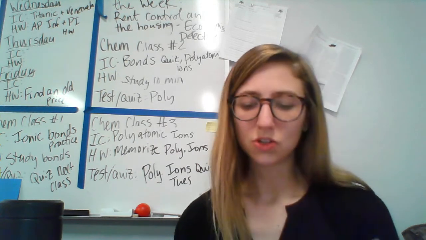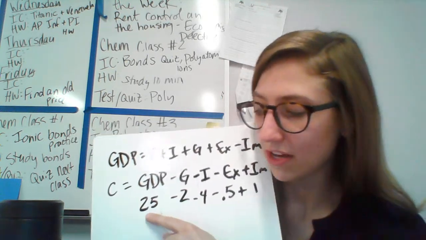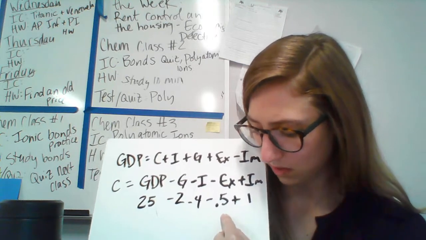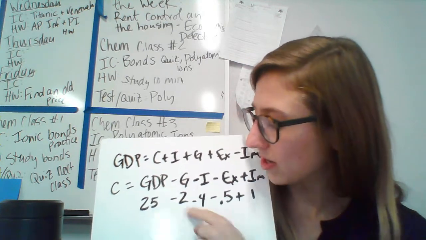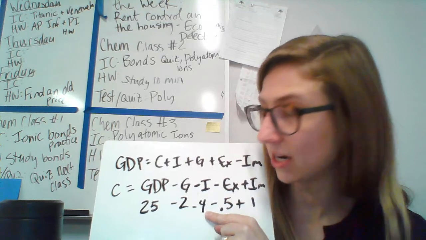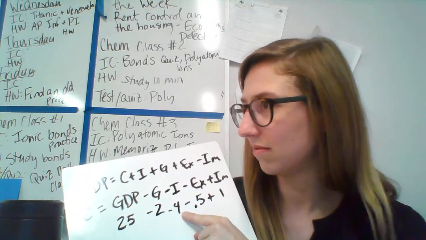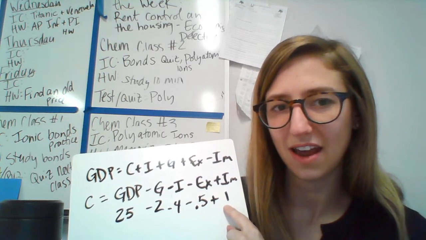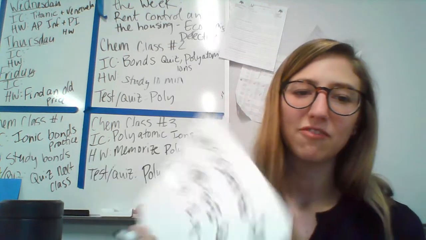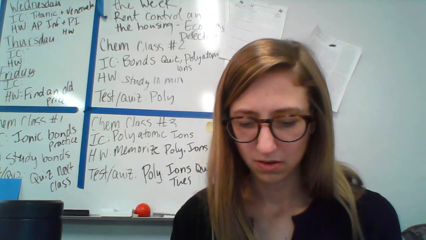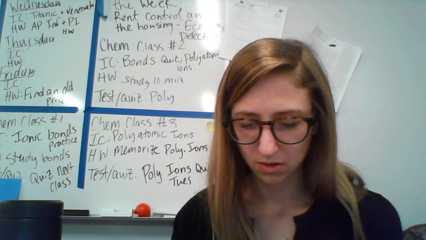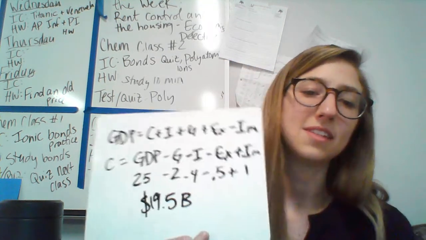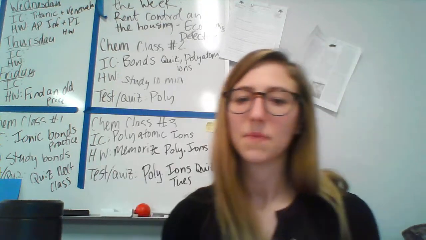Okay, so then total rundown is 25 billion minus 2 minus 4 minus 0.5 plus 1. So 25 minus 2, so 23 minus 4, so 19, and then plus net half. Okay, so 19.5 billion.